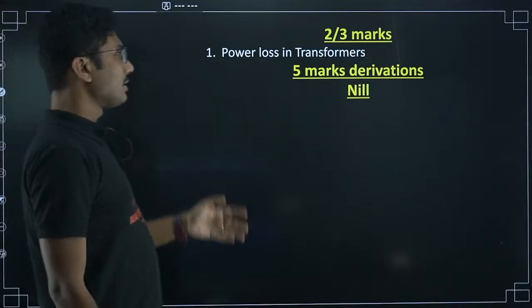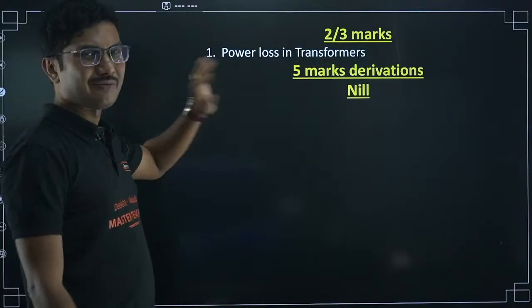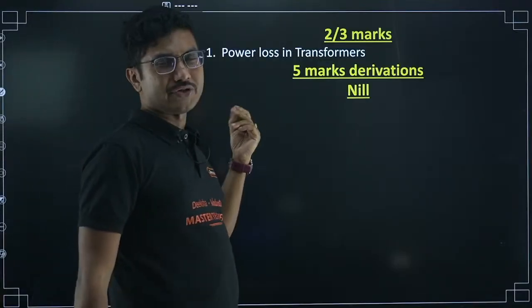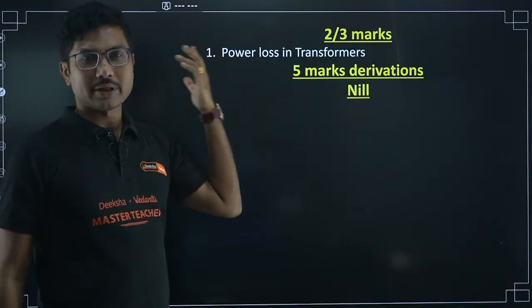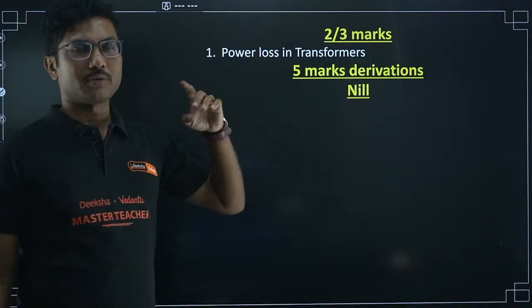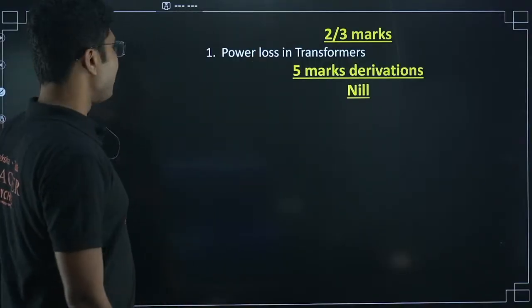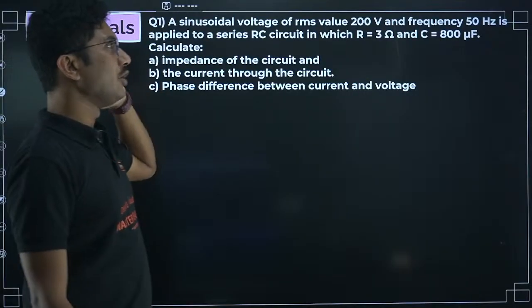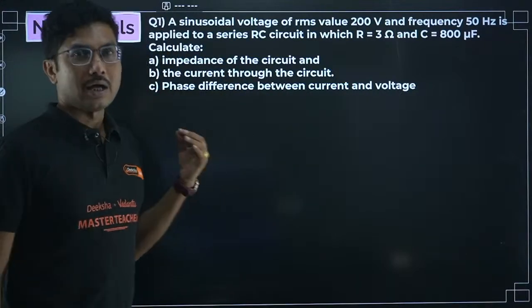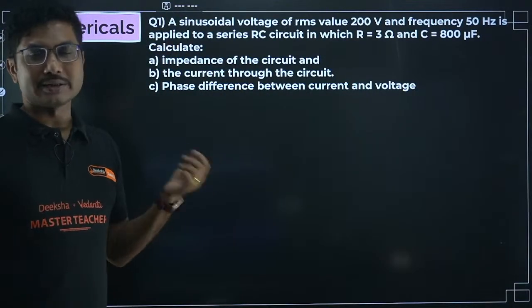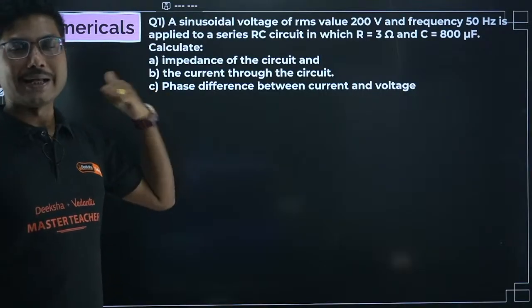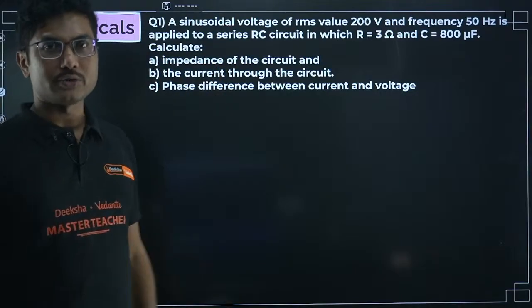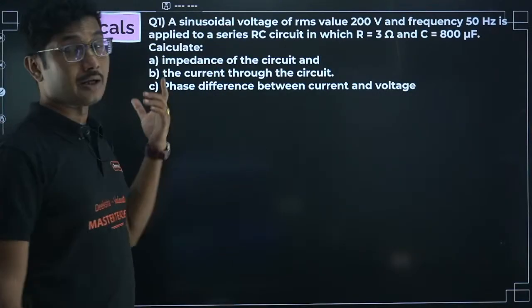Next, power loss in a transformer is the only important concept from this chapter; otherwise, theory-wise this chapter is not super important. Some resonance-based question might come, but power loss of a transformer, there are 4 or 5 power losses in a transformer. You remember any 3 of them, that is important. Otherwise theory-related questions are not going to come from this chapter, but there will be numerical questions. If you can remember a few basic formulas, you can answer all the questions. That's why I always recommend this chapter to my students for MCQs and numerical questions.